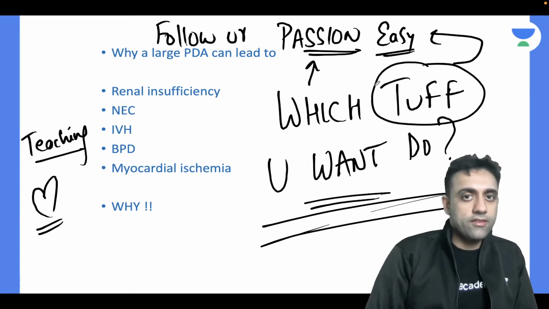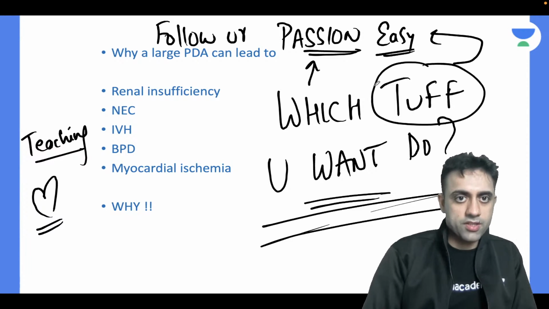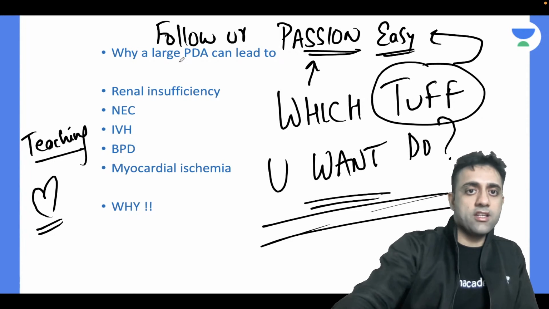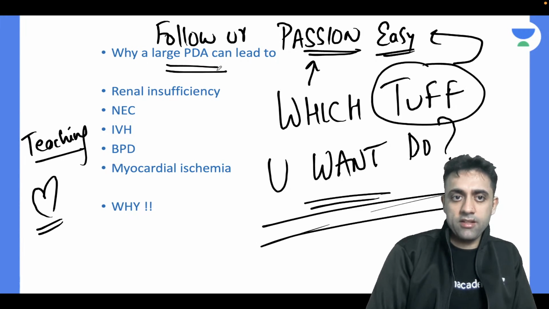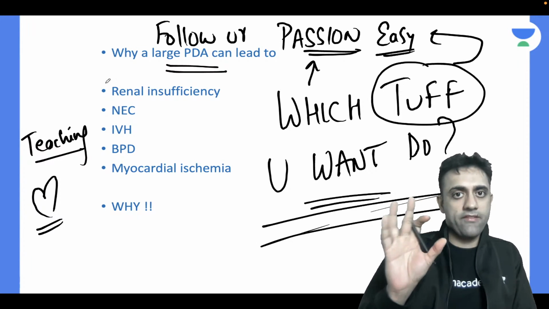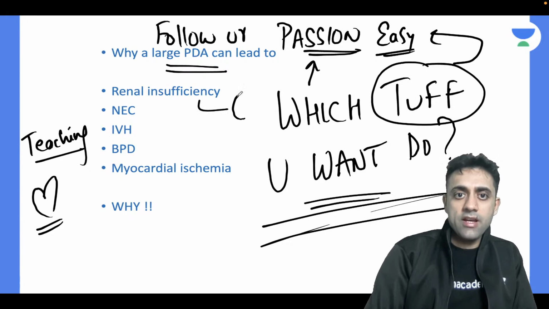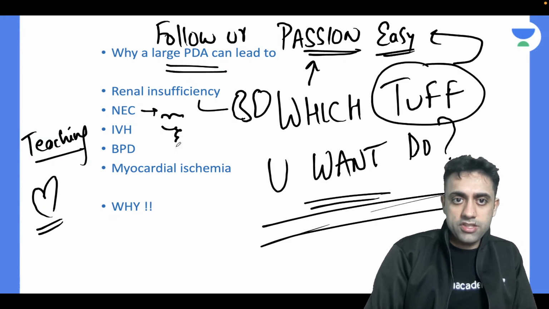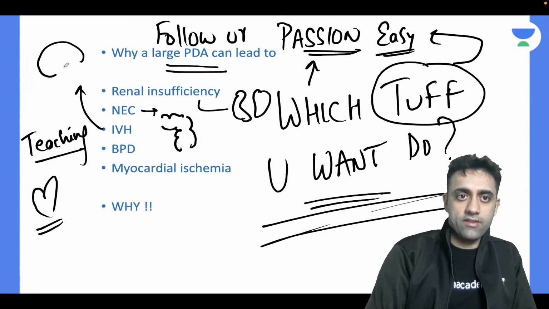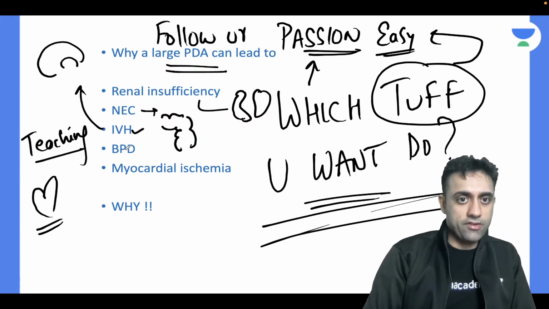हाँ जी. So it's a very easy, very thoughtful question. I am saying that if a baby is having a large PDA, he will have kidney injury, he will have stomach issues, nothing but GI issues, gastro necrotizing enterocolitis. He will have issues in the brain. He can have intraventricular hemorrhage.